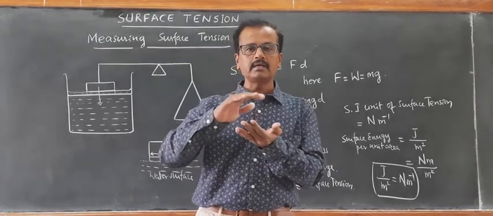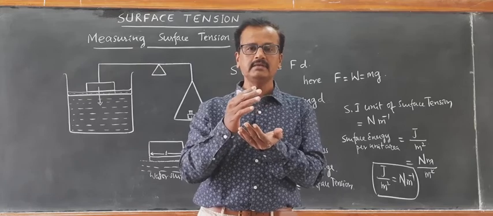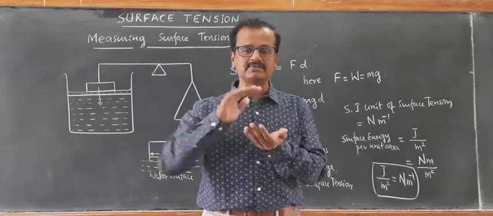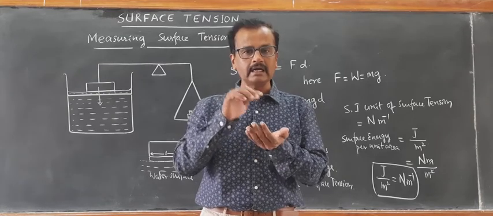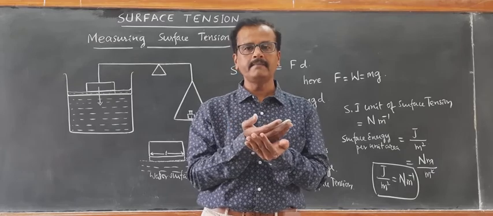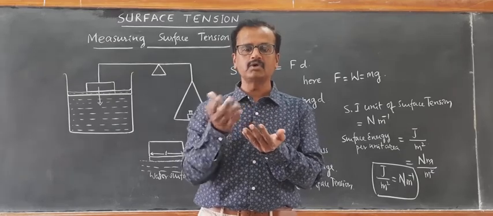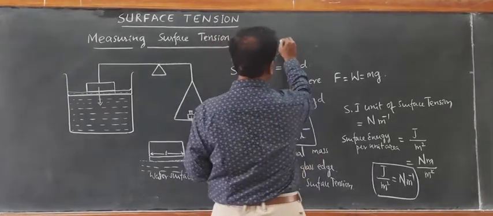When the water wets the glass surface means there is an attractive force between water and the glass surface. So here the interface is water and glass surface. At the point, at the area where the water comes in contact with the solid surface, if I just draw, this is the glass.